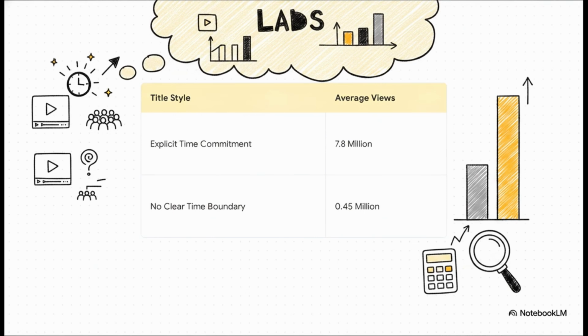And the analytical power goes way deeper when you jump into the Labs feature. Our source demonstrated this by asking the AI to analyze her own YouTube channel to hunt for performance patterns. It didn't just spit out generic advice, it pinpointed this incredible trend. It found that videos with explicit time commitments in the title, like, learn this in 21 minutes, averaged a massive 7.8 million views. Videos without that clear time boundary, only 450,000 views. It sourced the raw data, did the math, and handed over a highly actionable strategy.